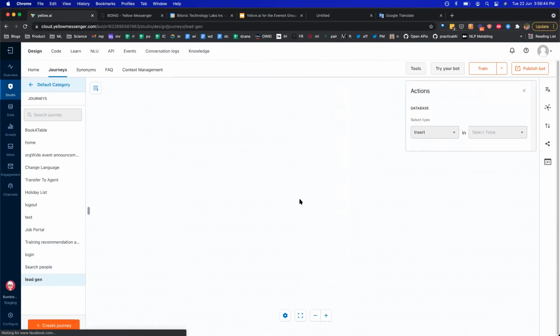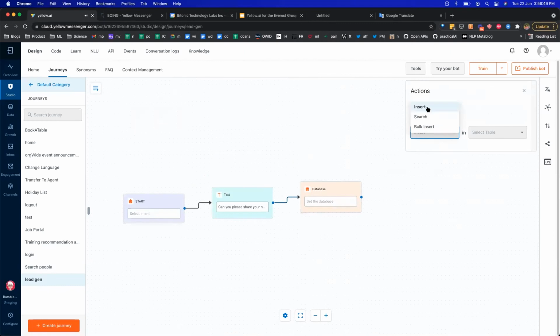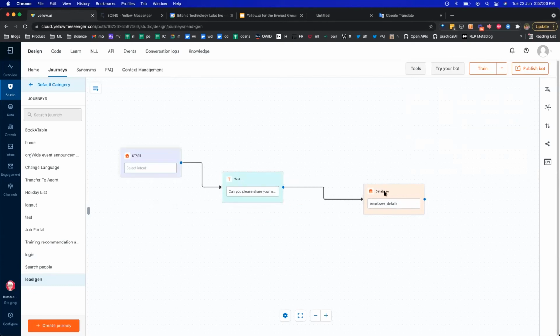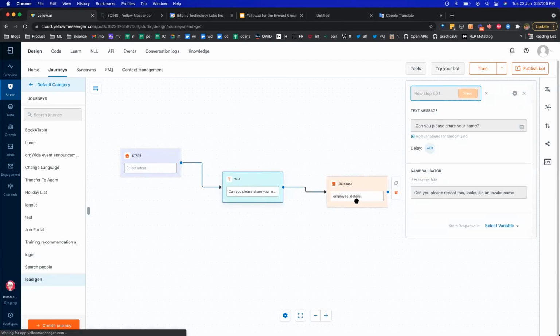So, once I've done that, I can select the operation, and I can select the table I want to push it into. Let's say I want to push it over here. And yeah, that's pretty much it. Once I've configured this particular flow, and the bot travels through this journey, whatever information is captured over here will automatically be added in this particular table and the relevant record.